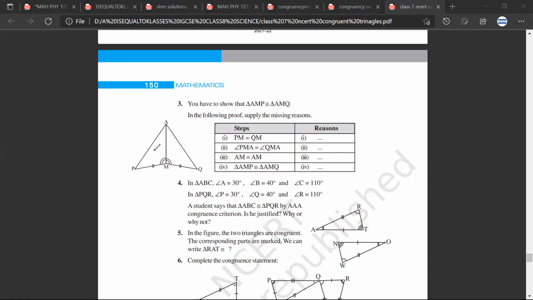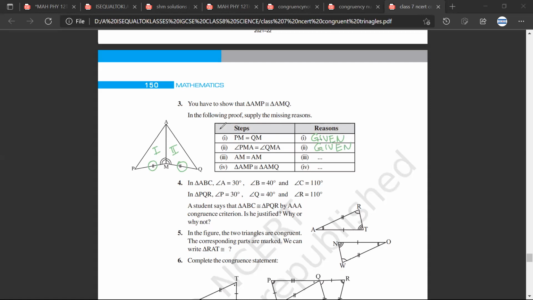So now again, when we look at these two triangles, this is my first triangle, this is my second triangle. What do I have? This side is equal to this side. Now it is given. The sides are equal. This is given, so the reason would be given. Angle PMA is equal to angle QMA. This is also given. Sarthak, is it making sense?